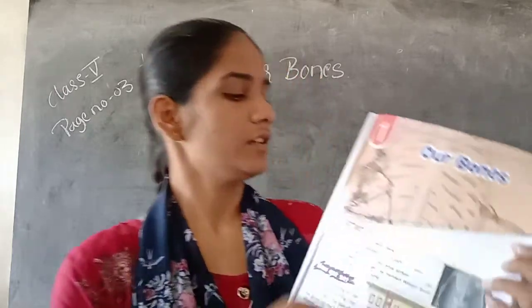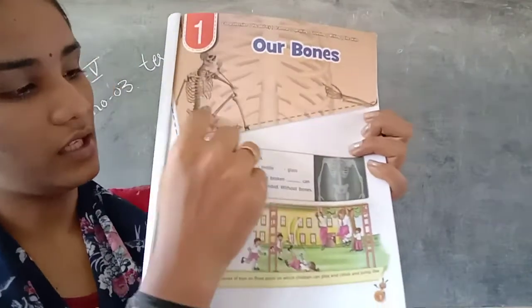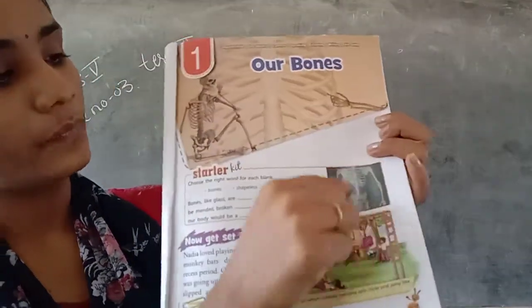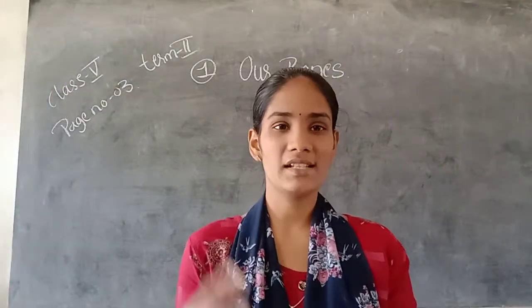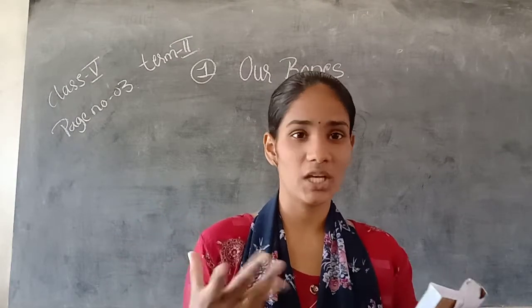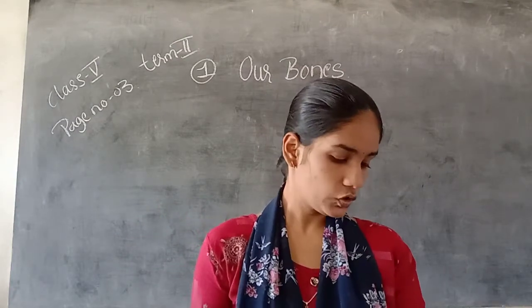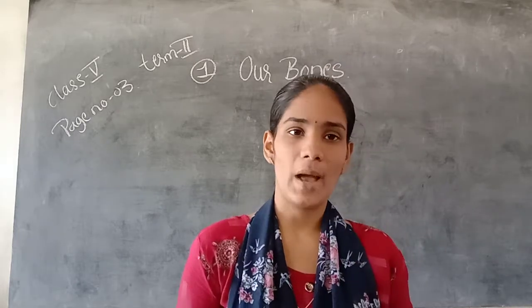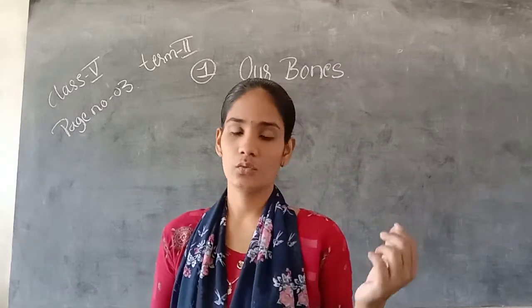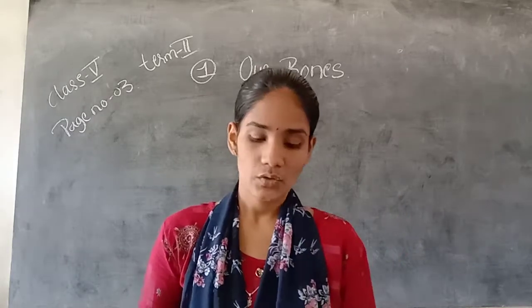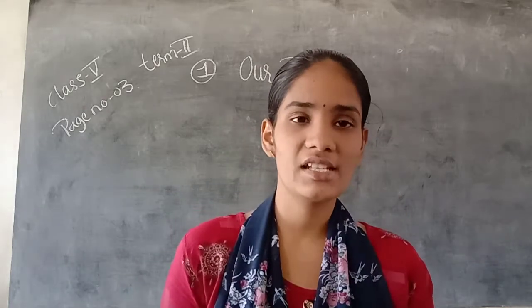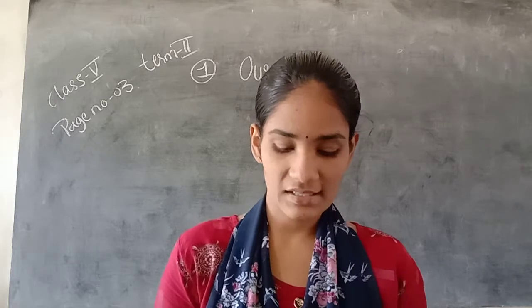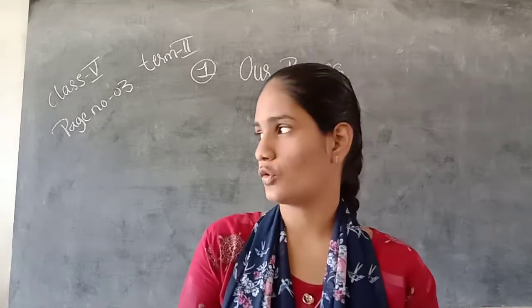See here, these are known as bones. Shapeless, without having any shape, is known as shapeless. Brittle is like a bamboo stick. Glass, we know. So these four words, where they suit the sentences and give a meaning, we have to fill in the blanks.